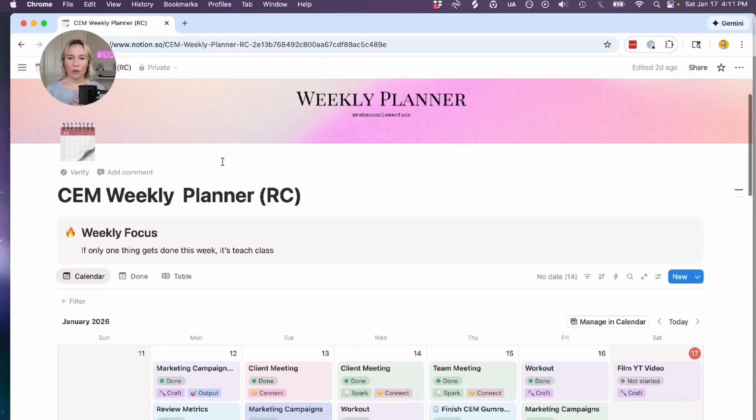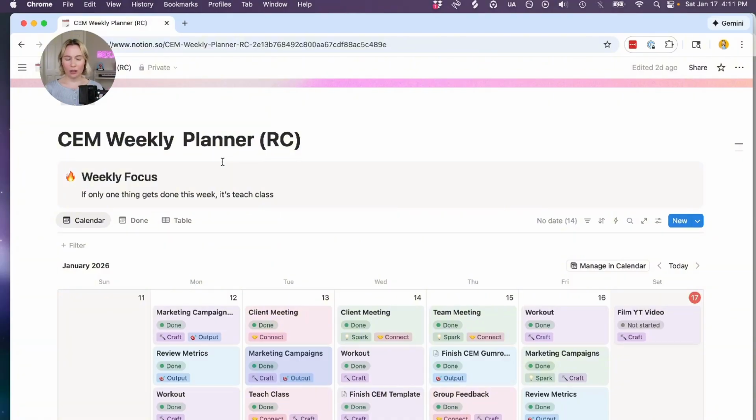So let me show you what this past week looked like. In the planner too, I like to have a weekly focus where if there's only one thing that gets done this week, it's that one thing. Like if an emergency came up or I was super sick or just whatever, life happens, that would be the main thing that I want to absolutely get done if nothing else gets done. And for this week, it's teaching class. I'm a music production teacher, and so to me, it was important that I teach my students this week.